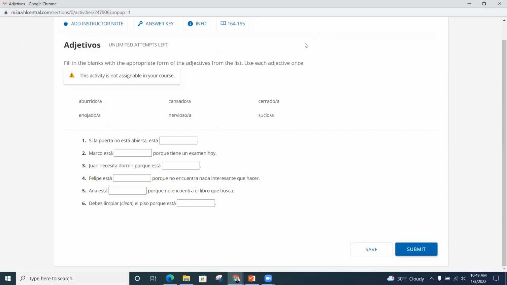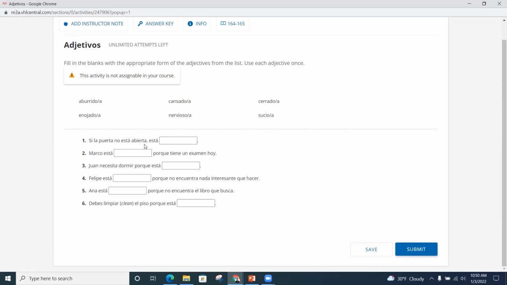Voy a cerrar esta ventana y vamos a hacer una actividad más, que es esta actividad. Entonces, vamos a leer las instrucciones. Siempre las instrucciones primero. Dice, fill in the blanks with the appropriate form of the adjectives from the list. Use each adjective once. And we have to make sure they agree with the noun, right? That's why it gives you the A option or the O option. Okay, so same method here. I'll tell you to pause it. You think about it, and then you come back and check your answer.